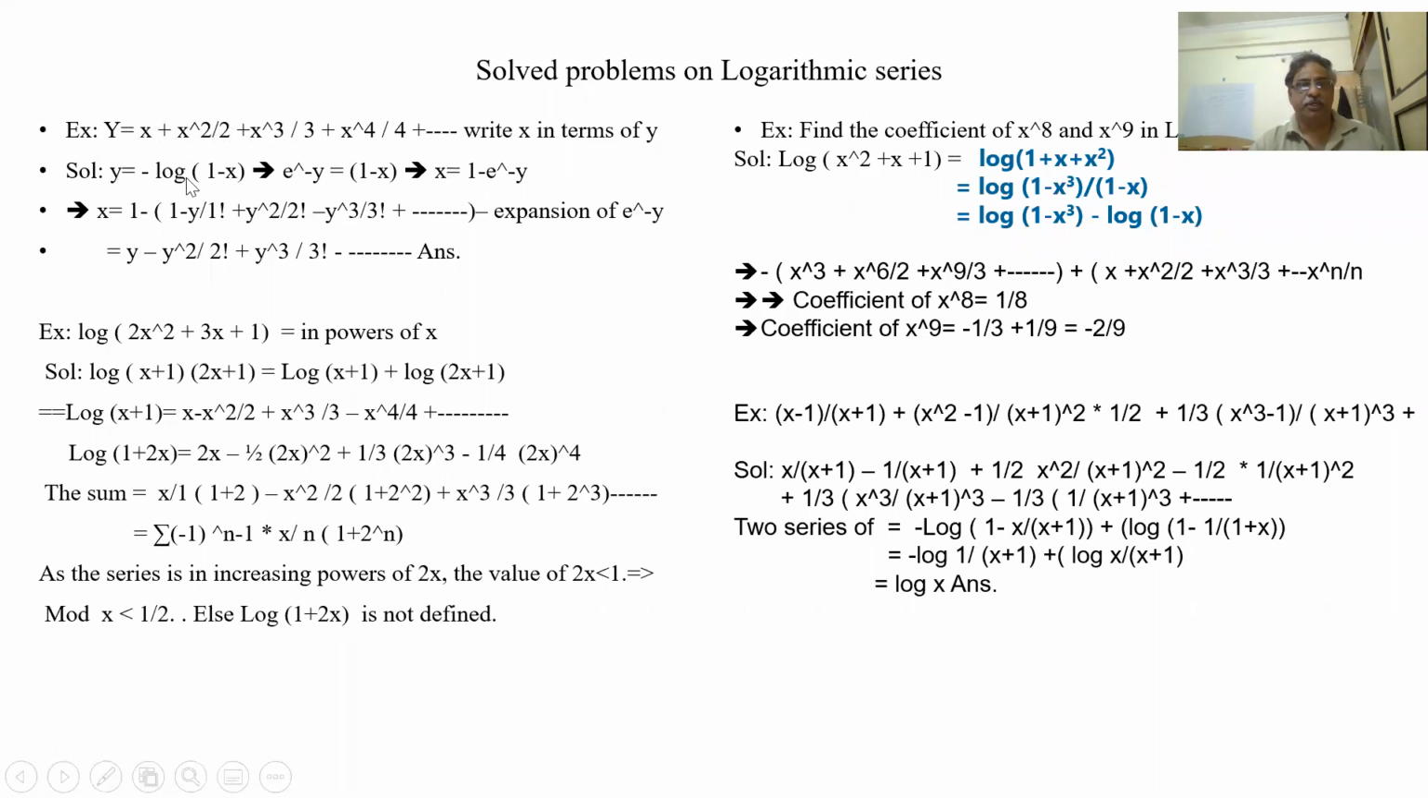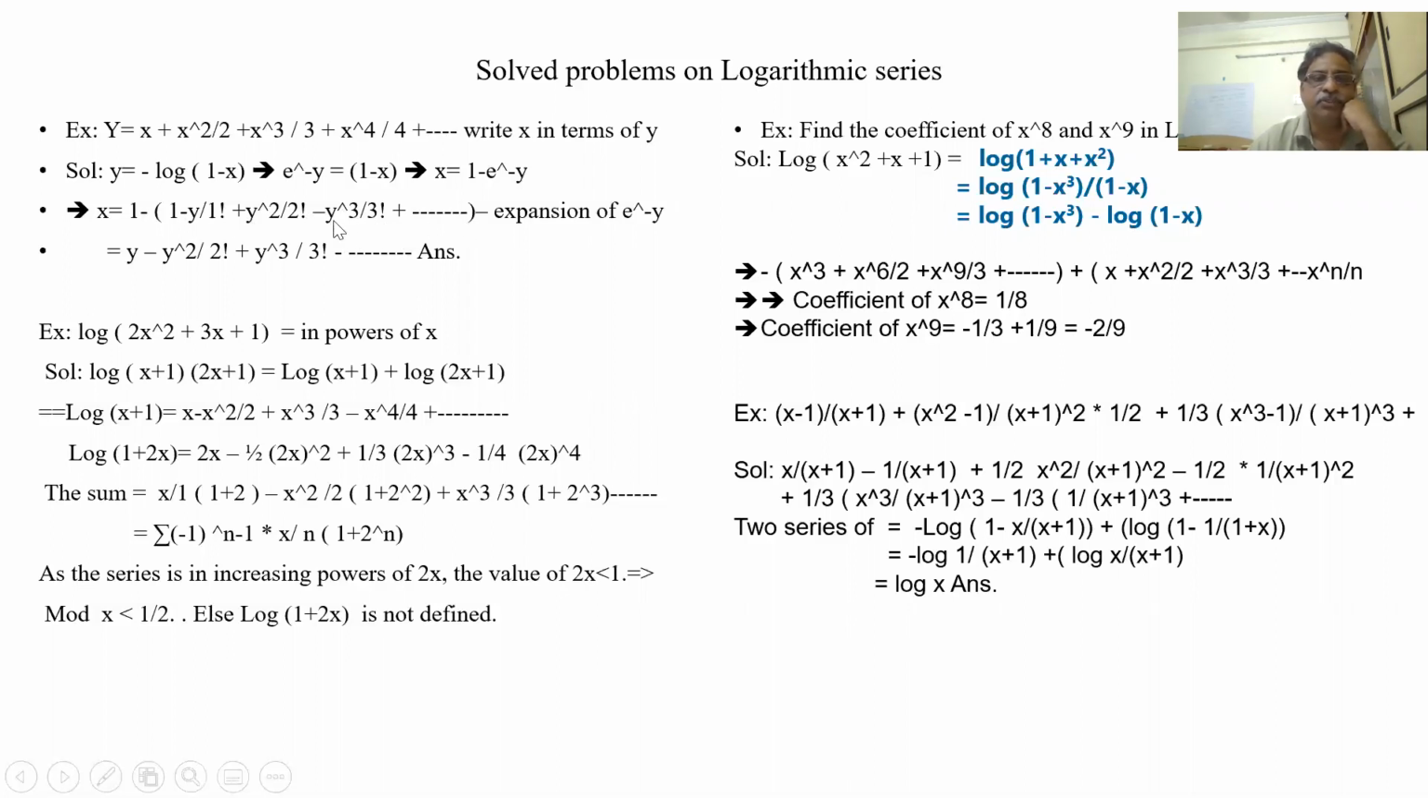So that means e to the power of minus y is equal to 1 minus x. So x is equal to 1 minus e to the power of minus y. I know e to the power of minus y will be 1 minus y by 1 factorial plus y square by 2 factorial minus y cubed by 3 factorial, like that. Alternating signs will come and factorials will come in the bottom. This is the exponential series.